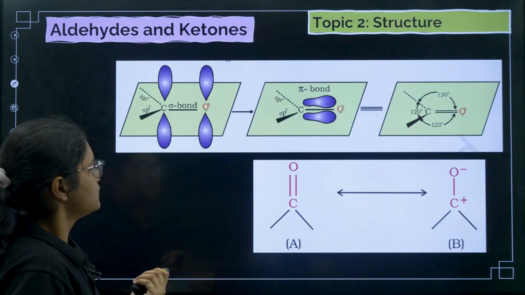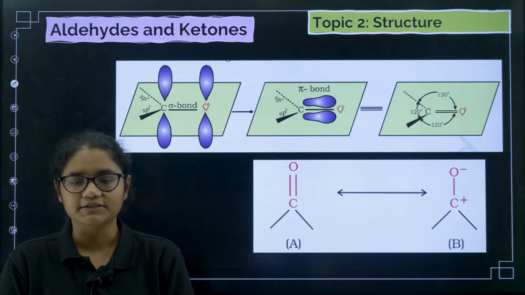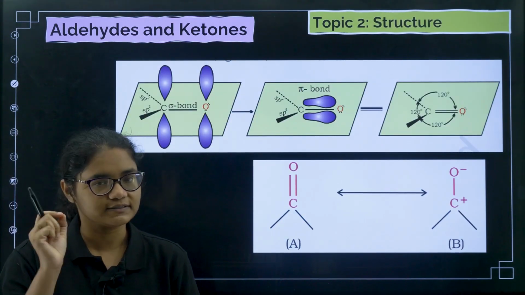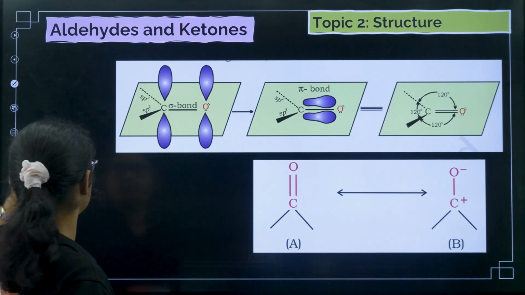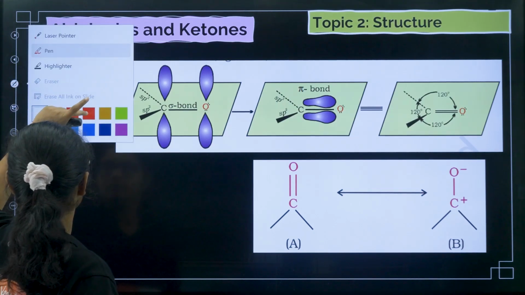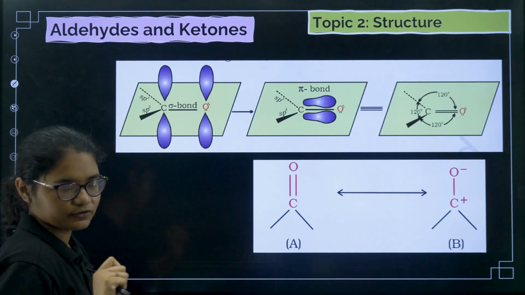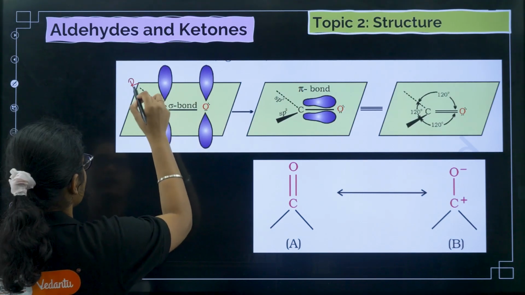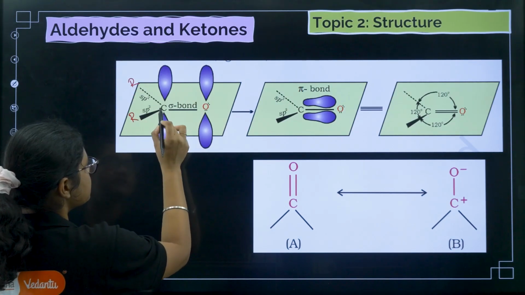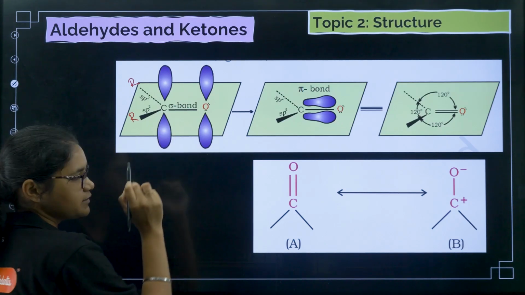Now coming to the structure of the carbonyl group. This is very important. First of all, you see that the carbon in this carbonyl group forms 3 sigma bonds. Suppose here there is R and here there is R. What is the hybridization of this carbon?